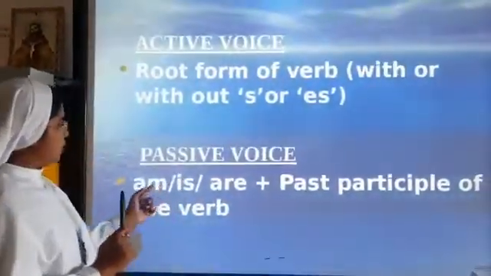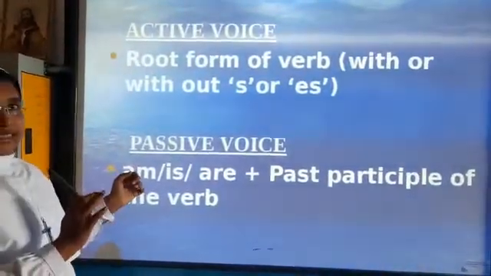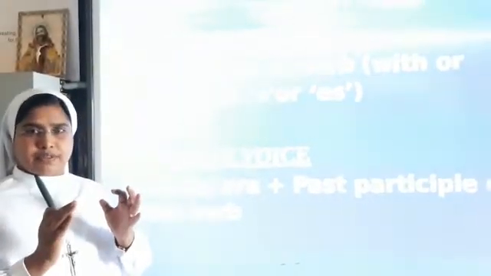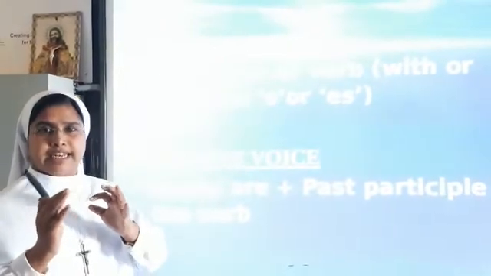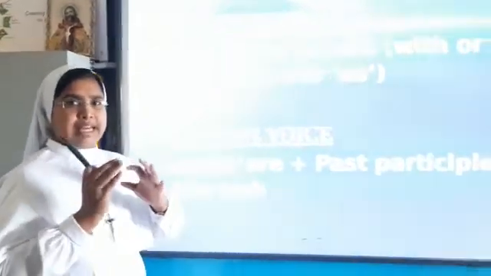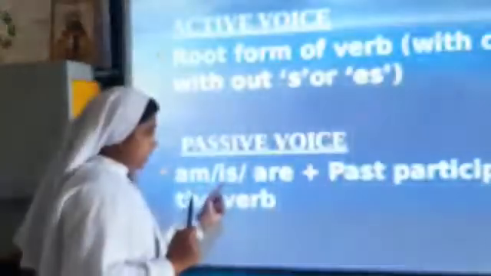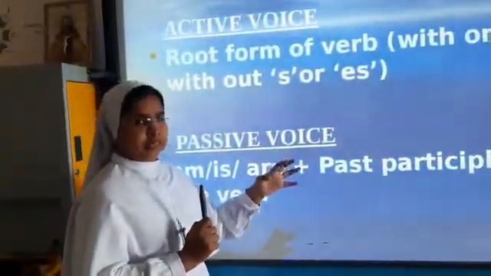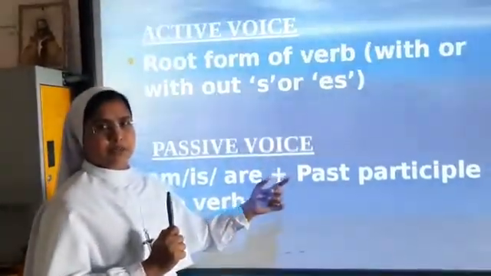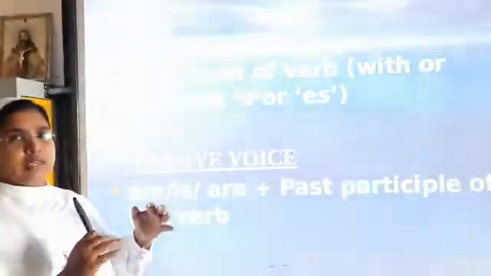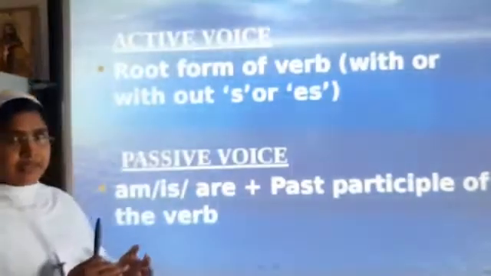John is the subject, writes is the verb, and a letter is the object. Now the object, a letter, becomes the subject. A letter is, and the verb changes to the past participle. Writes becomes written, and John writes a letter becomes a letter is written by John.